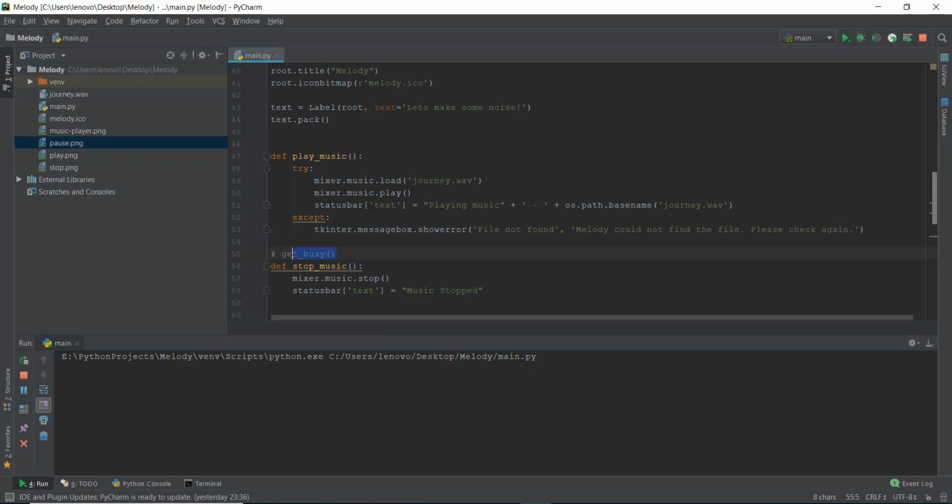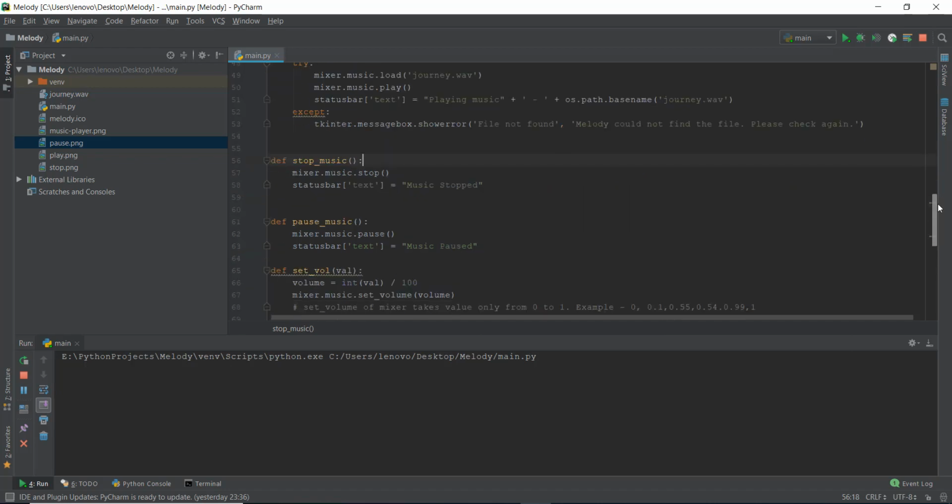So that's why we can't use this function, if any one of you has any kind of experience with Pygame. That's why we are not using this get_busy function, because it also returns a value of true when we pause the music, and it also returns a value of true when the music is playing in the background. So that's the problem. So we'll have to use a little bit of logic to get through this. But don't worry about it. I'm here and I'll help you guys out.